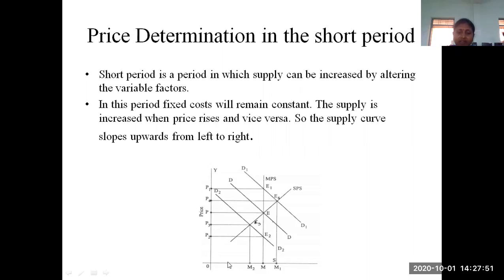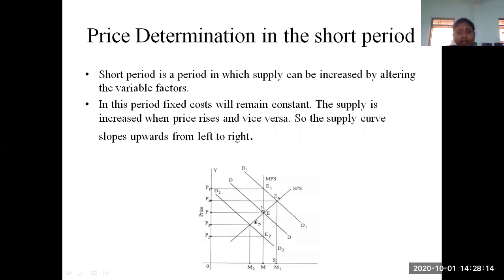If you observe the graph, you can definitely identify this. Previously it is OM, now it is OM1. The supply has been increased. How has the supply been increased? By changing the variable factors like raw materials and labor. We increase the supply of the commodities because the demand has increased.